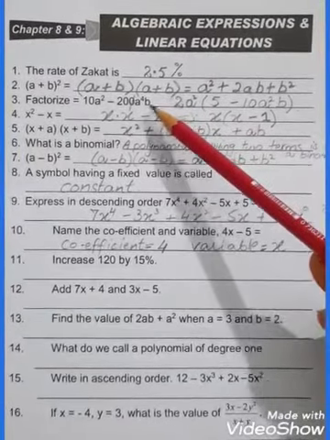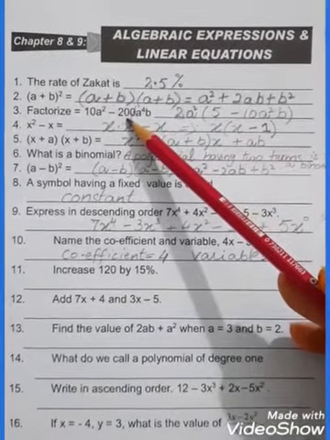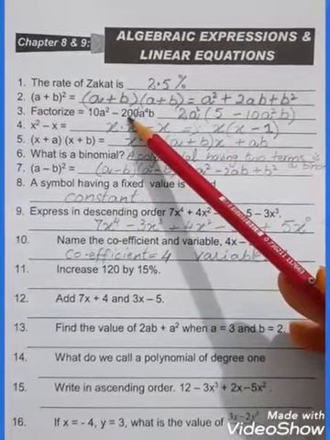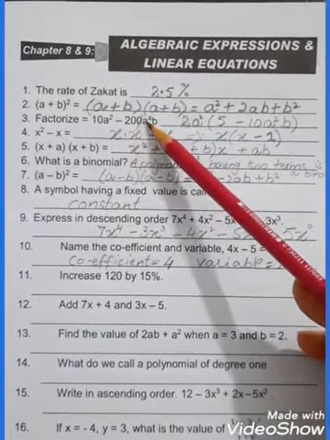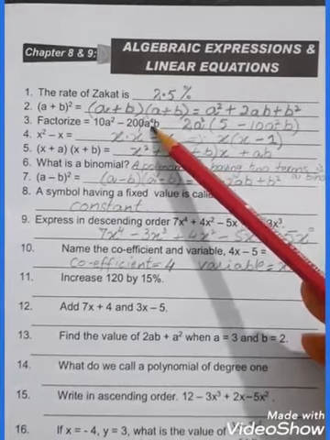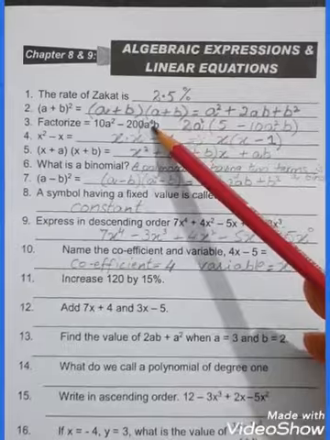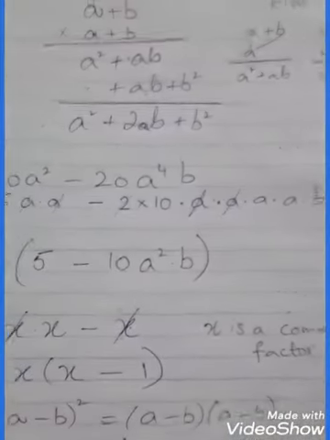Factorize 10A square minus 20. It's not 200, it's 20. Cut the 0. A4B. Now in this we have to find out common numbers and common variables. So now come to the rough work.